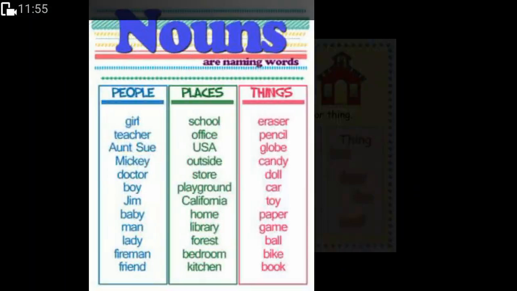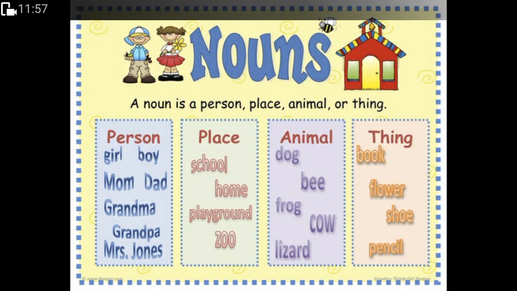I hope you are understanding what I'm trying to tell you. You have to find out what nouns are. As I have already told you what nouns are, you have to make your own list of nouns for a place, animal, thing, and a person.